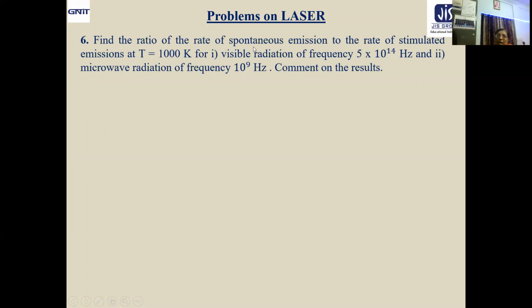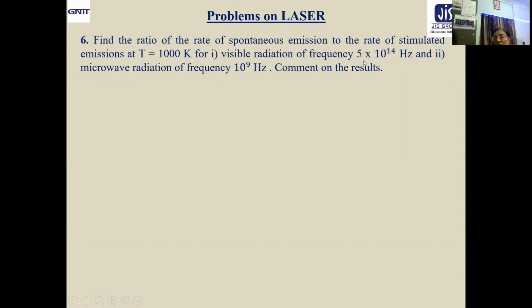Find the ratio of the rate of spontaneous emission to the rate of stimulated emission at T equal to 1000 Kelvin for visible radiation of frequency 5 into 10 to the power 14 Hertz and microwave radiation of frequency 10 to the power 9 Hertz. Comment on the results. So this is something very special. Just take a look. You are asked to find out the ratio of the rate of spontaneous emission to rate of stimulated emission at T equal to 1000 Kelvin. For visible radiation whose frequency, take a look, 5 into 10 to the power 14 Hertz.